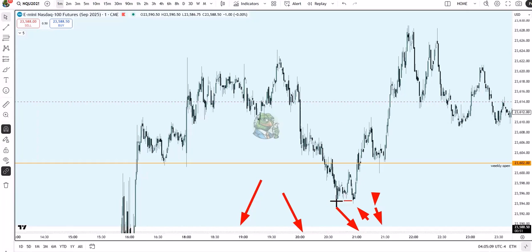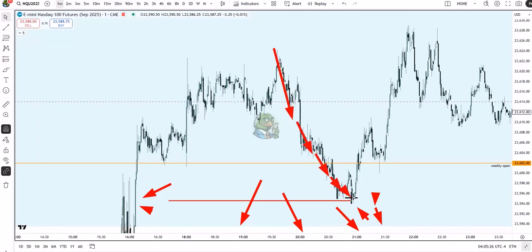Okay, you can see we've taken liquidity. You always want to make sure we do take liquidity and come to some kind of a signature. If we are looking for a long, then we want to see that we come into a bullish order block or a bullish fair value gap. Why would we be looking for a long? Because we're dumping down. You always want to be looking for the dump, which is that initial manipulation, which is what that first part of the session should be doing, that first hour.